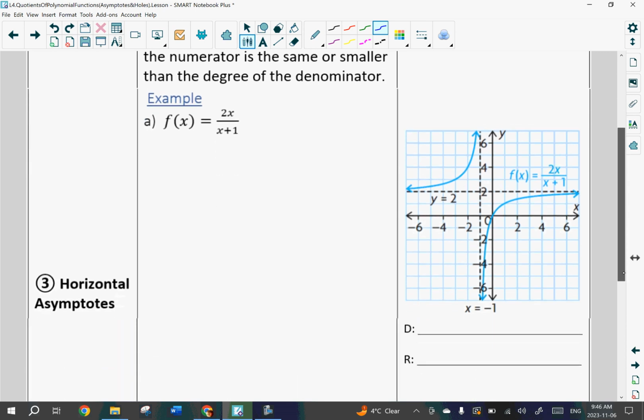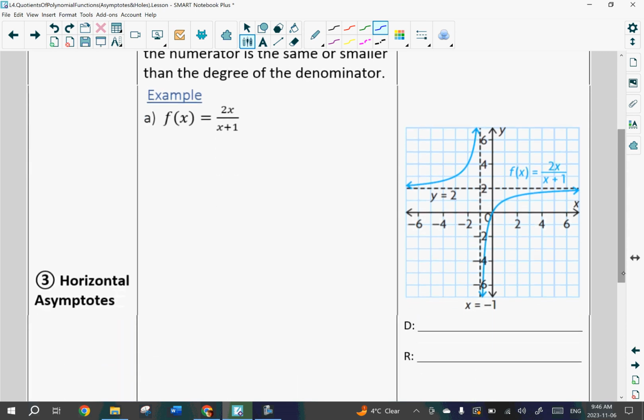So if we were to look at the first example up here, we've got 2x over x plus 1. The difference now is we've got an x value up in our numerator. We didn't have that before, so that's going to change what happens when we put in these numbers. So I'm going to go with 10,000.